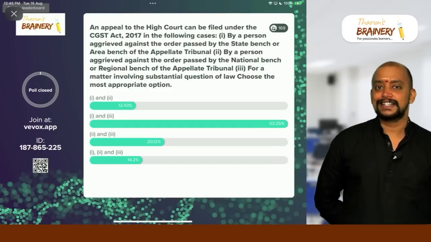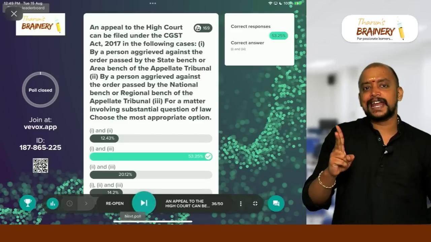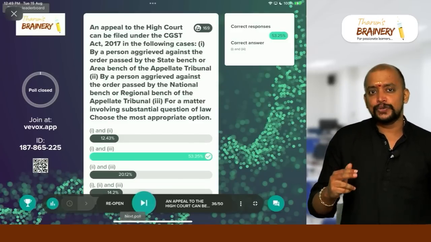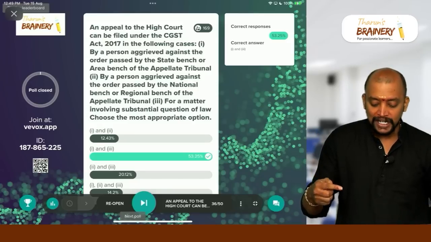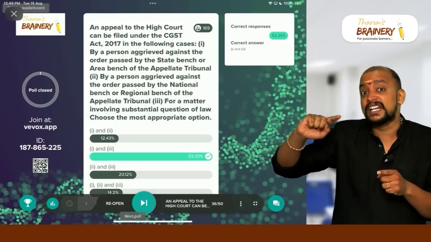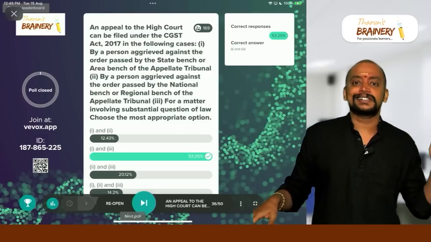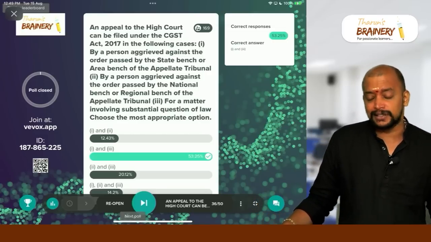Actually 1 and 3 is the correct answer. Good, keep it up. Because second case, whenever the issue is place of supply, we will go to national bench or regional bench. National bench or regional bench, further appeal is with Supreme Court, not with the High Court. And only when it is state or area bench, further appeal is with High Court.